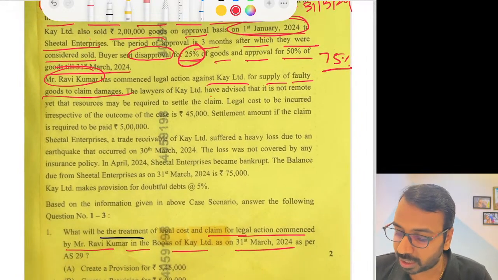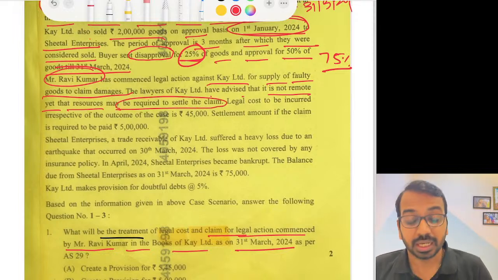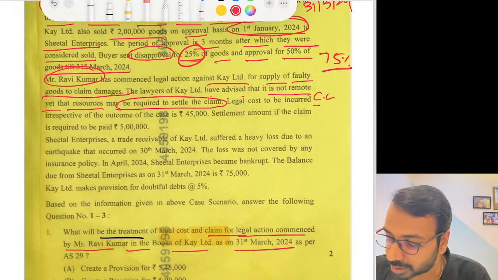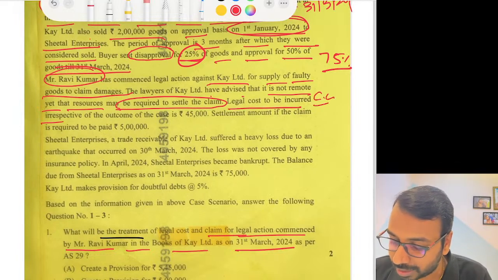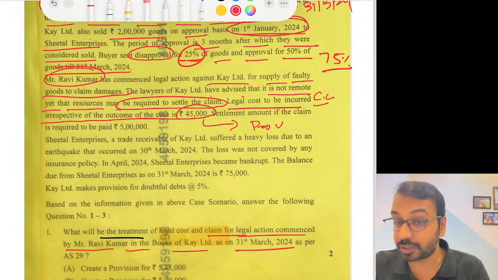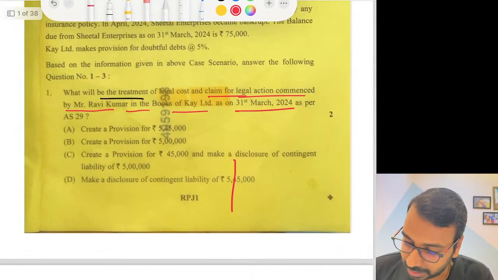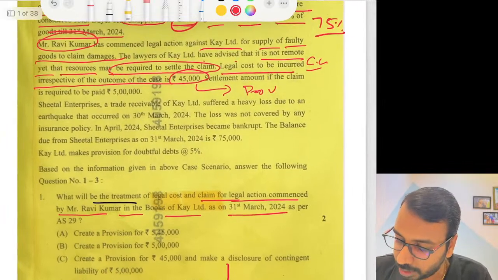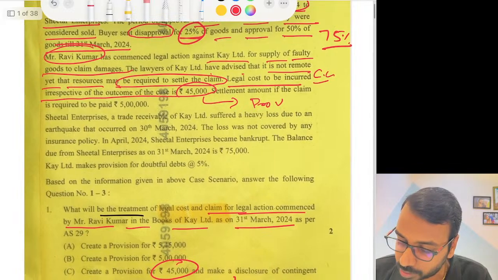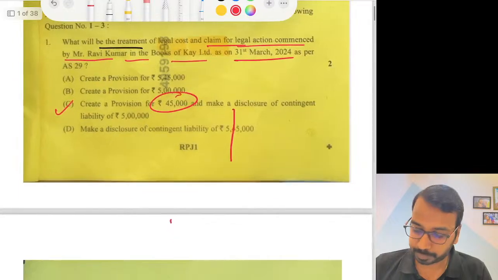The lawyers of K Limited have advised that it is not remote yet that resources may be required to settle the claim. It is not remote, but resources may be required. So this becomes our contingent liability. Legal cost to be incurred irrespective of the outcome is 45,000. This is a provision which we have to create. So the first question was based on contingent liability. Here we need to create a provision for 45,000 and disclose a contingent liability of 5 lakhs. So option C is the correct answer for the first question.